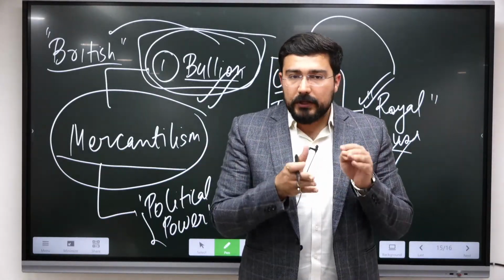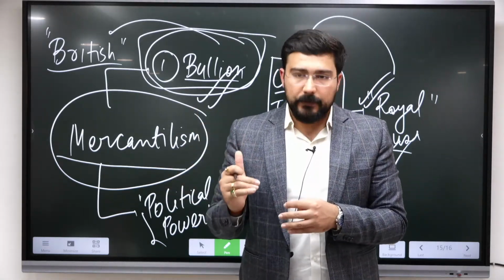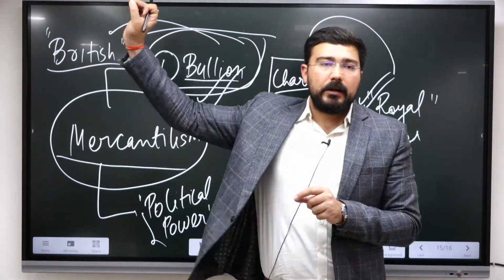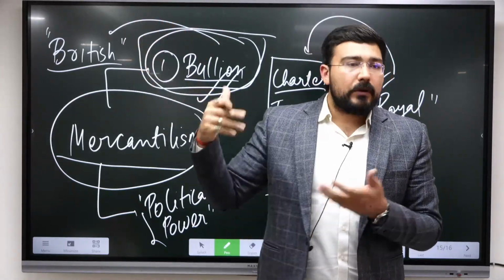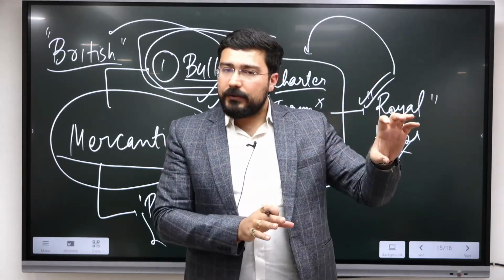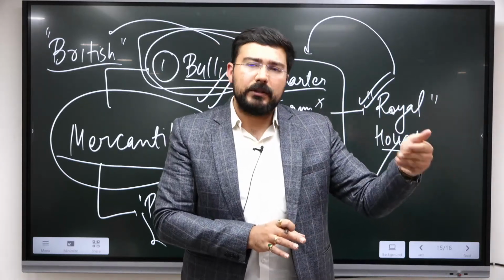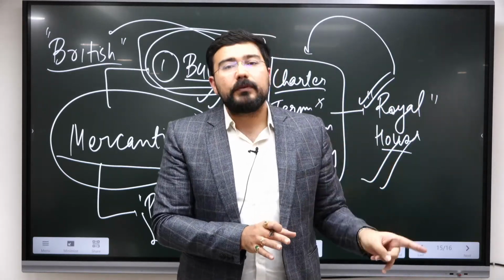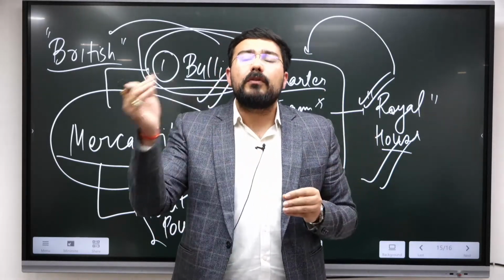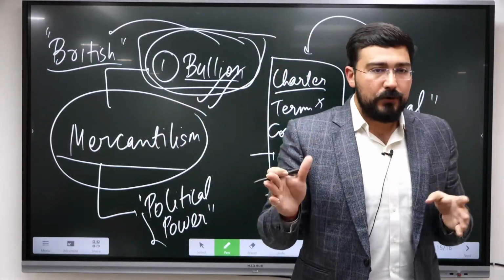This policy shift is going to start from the end of the 18th century with the coming of Lord Wellesley, who will say, brother, now we have to create an empire. And this is going to reach the heights under Lord Dalhousie. Dalhousie was a person of a different mindset. Initially the policy was that only those native states should be annexed which cannot be left out because of some important strategic reason, that we have a requirement of it. This will be changed to all those should be annexed which could not be left out because of some reason. So this shift is going to come under Lord Dalhousie.